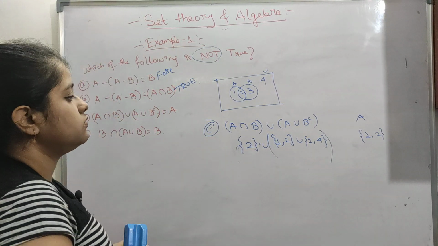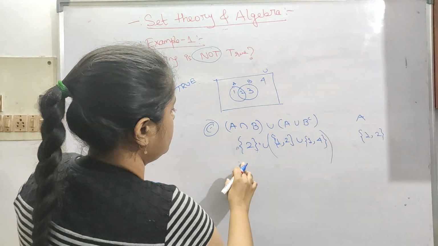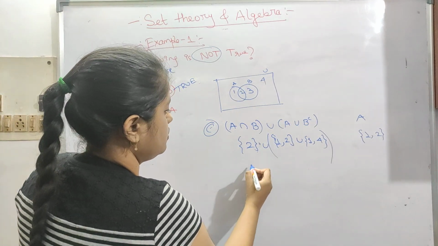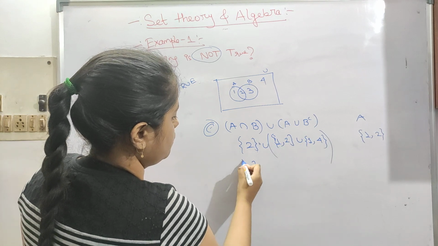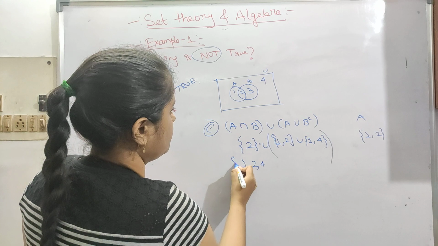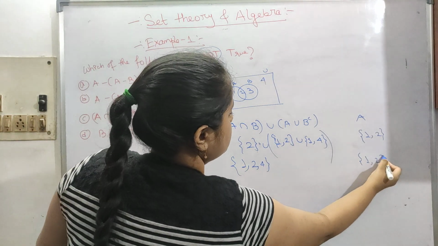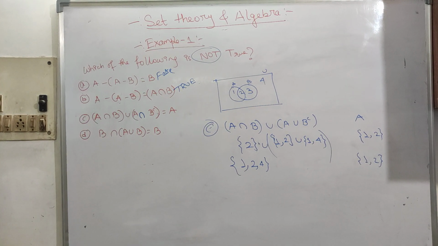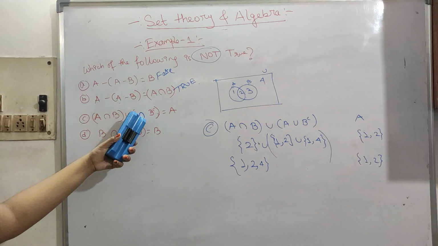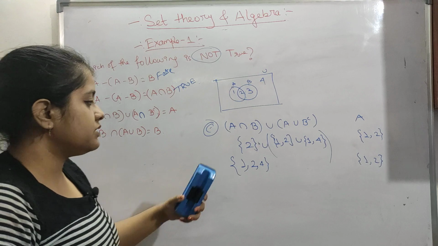Sorry, I wrote this wrong. This is not union, here it is intersection, that's why it was coming out like this.